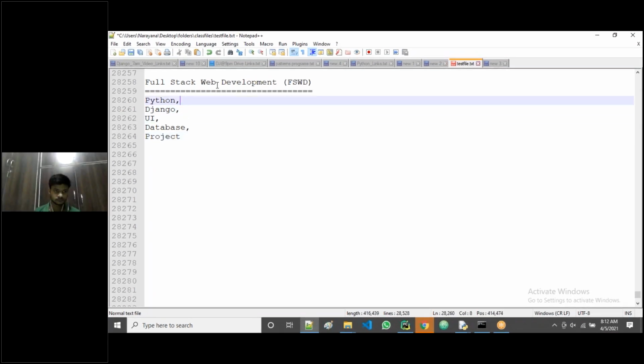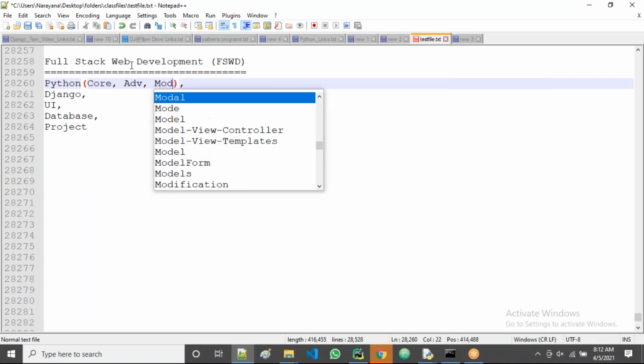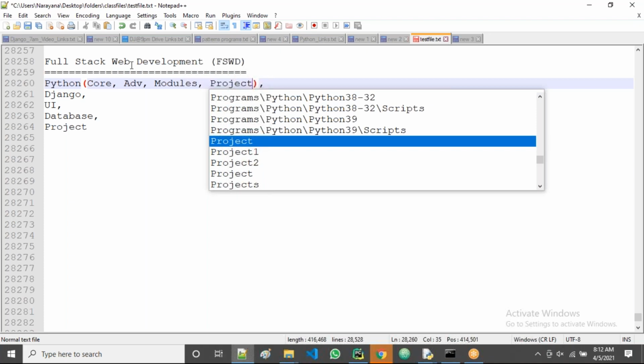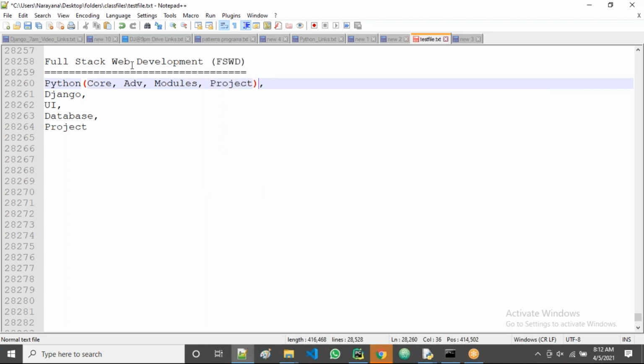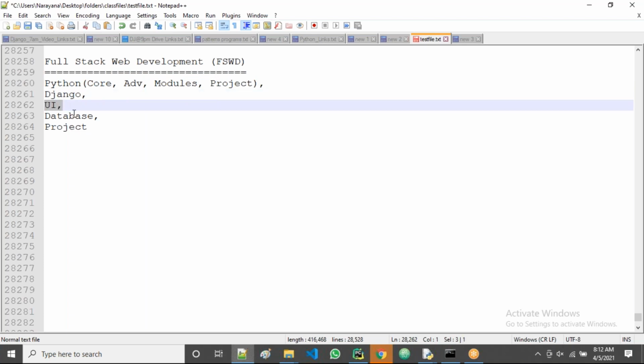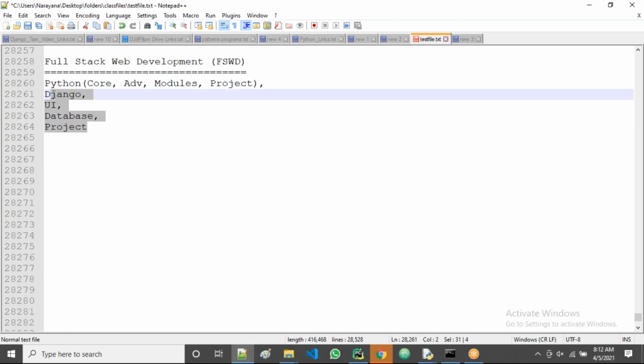So, sir, in Python, what do we cover? In Python, we'll cover core Python, then advanced Python, then Python modules, and only in Python we will do one project. In Django, we'll cover complete Django, then UI, then database, then project. This is the five, including the full stack.